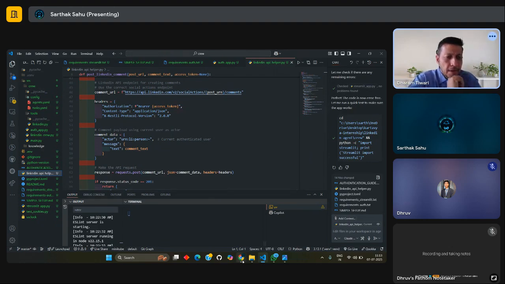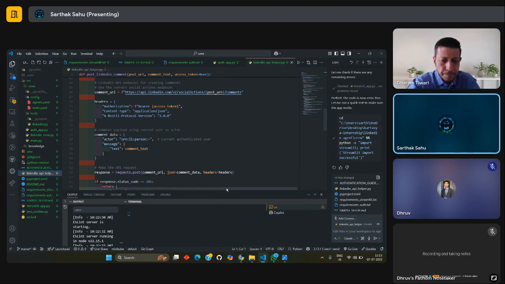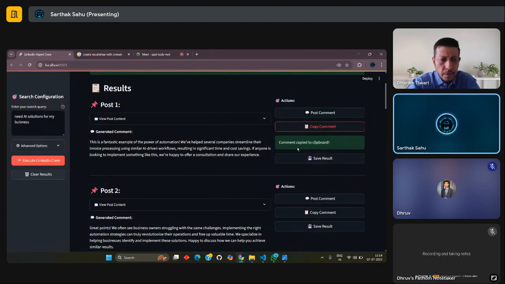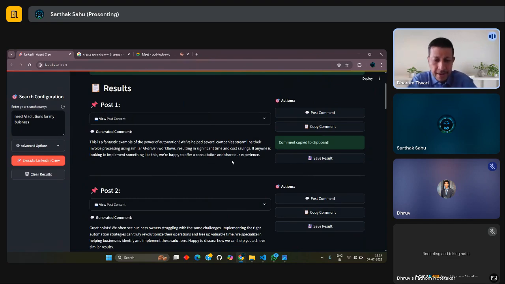Okay. And when I click send, it will connect with LinkedIn, right? Yes, that is working. I have it working, but it is not connected to my ID, so I thought of not doing it. Okay, it's fine. You can do it later, otherwise it will actually send the comment to somebody.